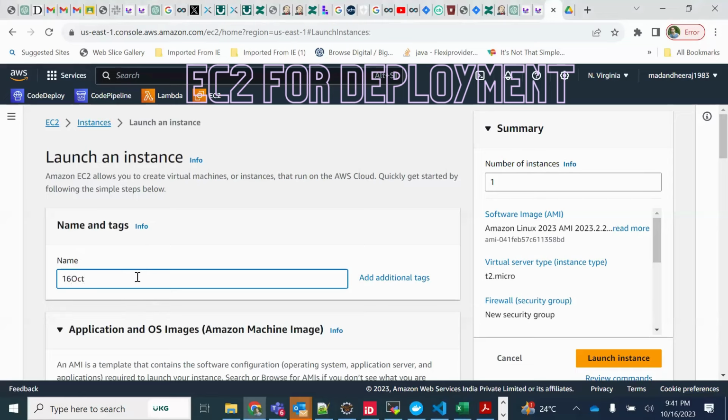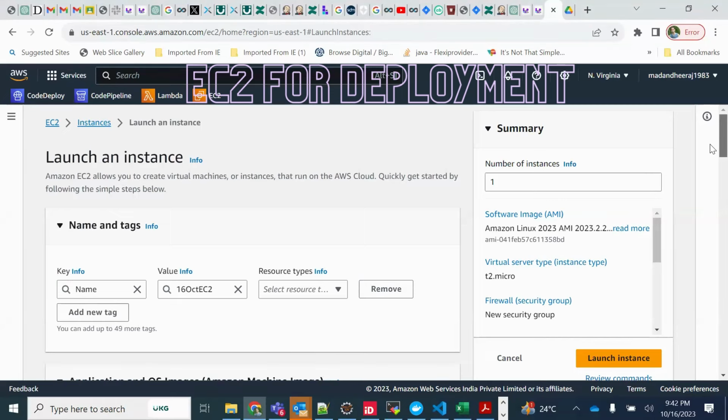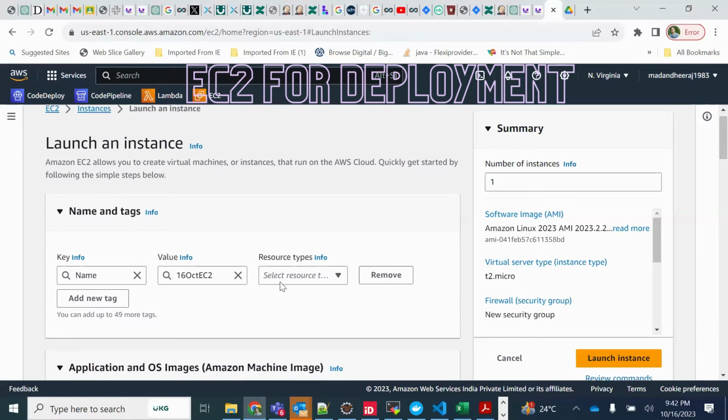So just type the instance name here. You are going to type 16th October EC2. You can all type this 16th October EC2, so that it will be the same. No need to add a new tag and all. We'll try to keep it simple. Just the name is enough. Or maybe type DevOps, or DevOps is also good. Change the value to DevOps. Just type DevOps. It is good.